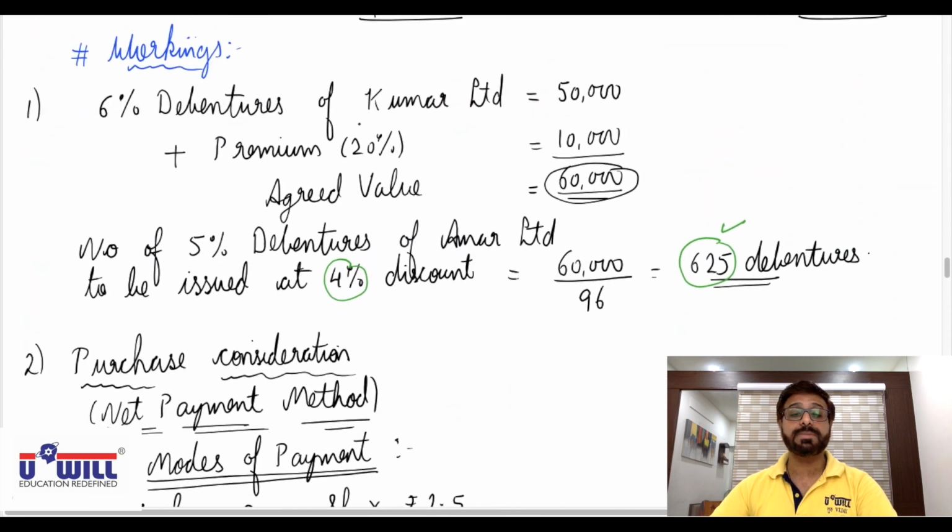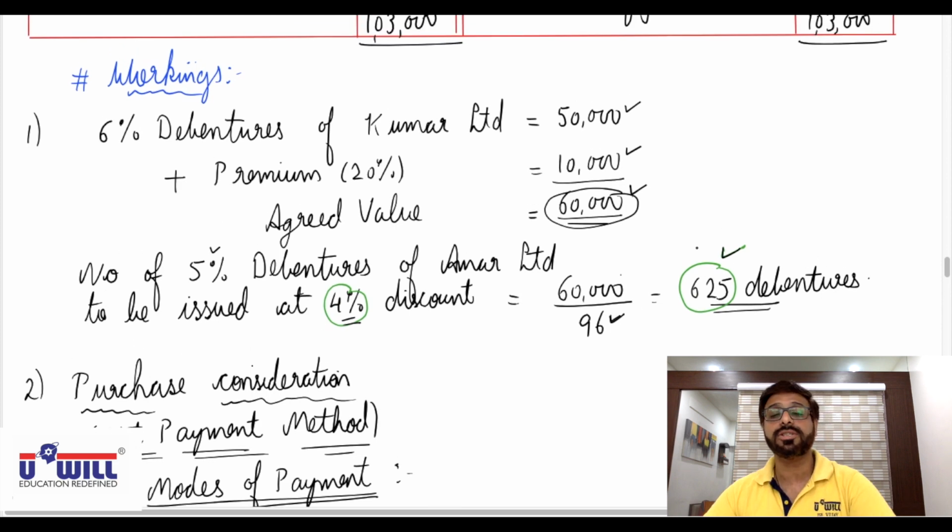It should be 6% debentures of Kumar Limited 50,000 plus 20% premium 10,000, which means the agreed value is 60,000. Now since we are issuing 5% debentures of Amar Limited at 4% discount, this 60,000 you will divide by 96 rupees. 100 minus 4% discount, the issue price is 96, and you all must have obtained 625 debentures.